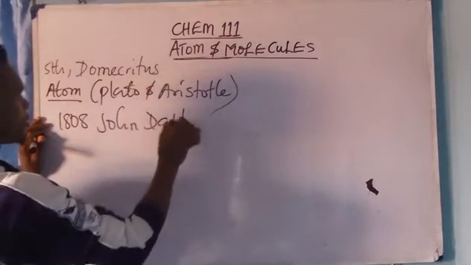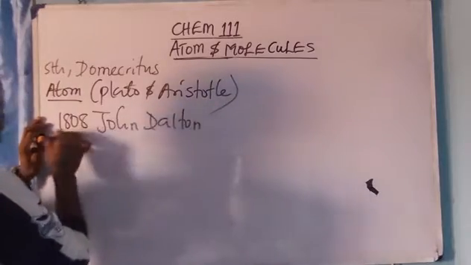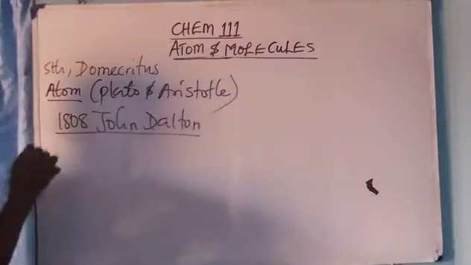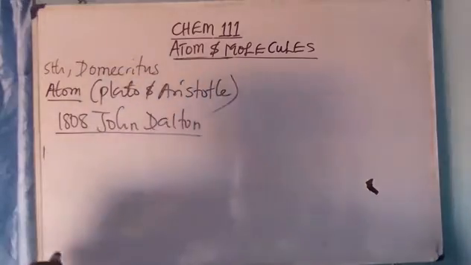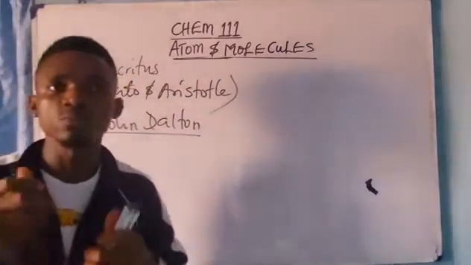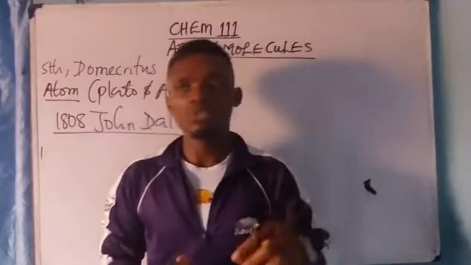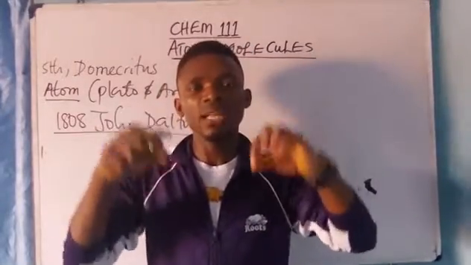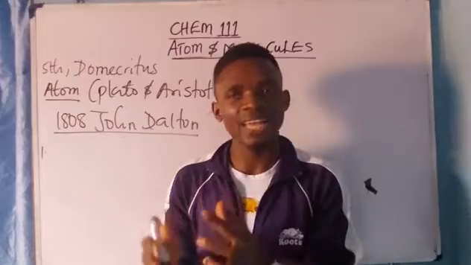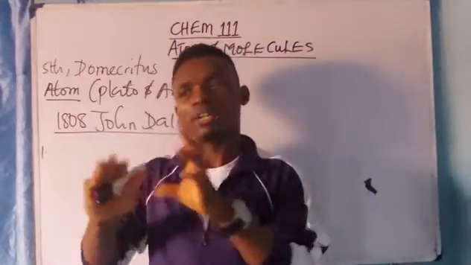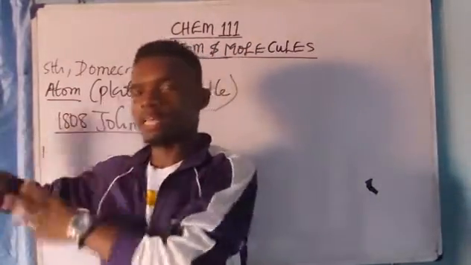Now, after his postulation, in 1808, John Dalton brought up some atomic postulates. Number one, he said that every matter is made up of smaller indivisible particles called atoms. Then number two, he said that atoms of the same element are exactly alike, and they are different from atoms of every other element.